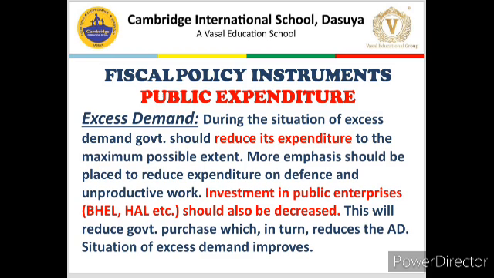This whole situation can also be understood through another example. If government is planning to construct a road, government is not going to construct that road itself. It will give the contract to a contractor. That contractor will give contracts to another 10 subcontractors, and then they will employ their workers, and those workers will get the money.